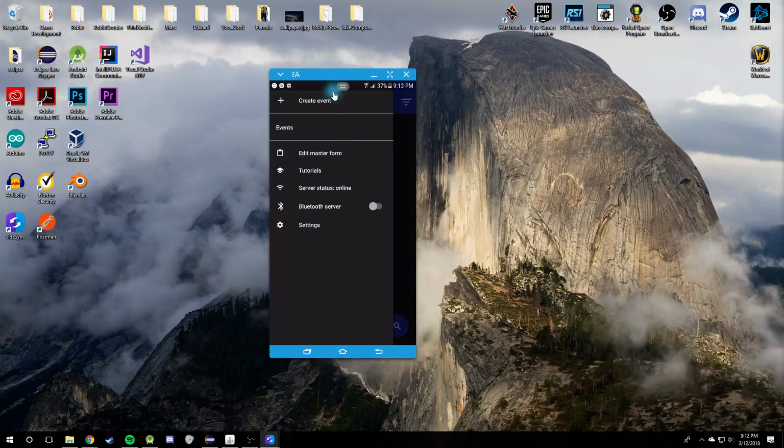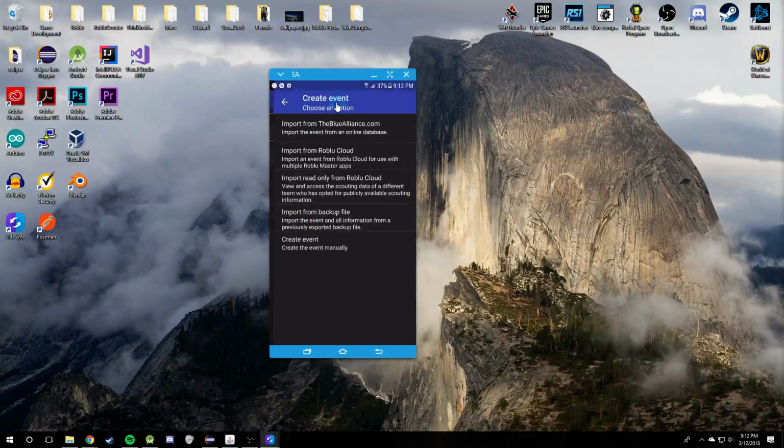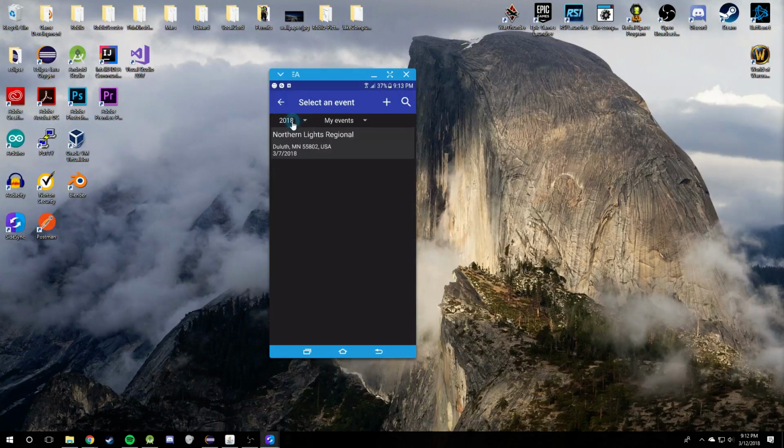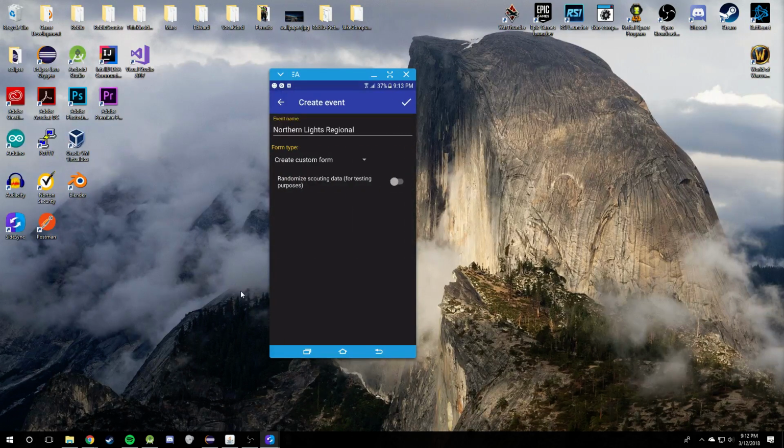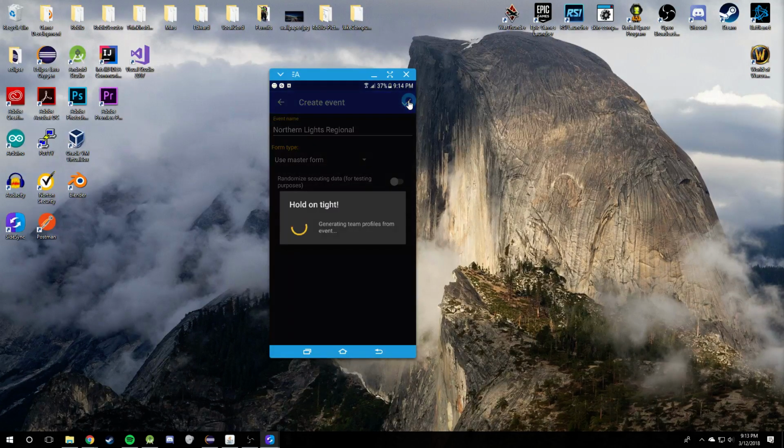All right, so let's go ahead and create an event right here. Create event, import. We'll go 2017. If you're testing, I would recommend using an event from the previous year, just because they contain that match list, while events that haven't occurred yet sometimes don't contain up-to-date information. If you want to, you can also randomize scouting data to test it, but we're not going to do that. So we'll use the master form. We'll hit check, and it'll download the information from the Blue Alliance.